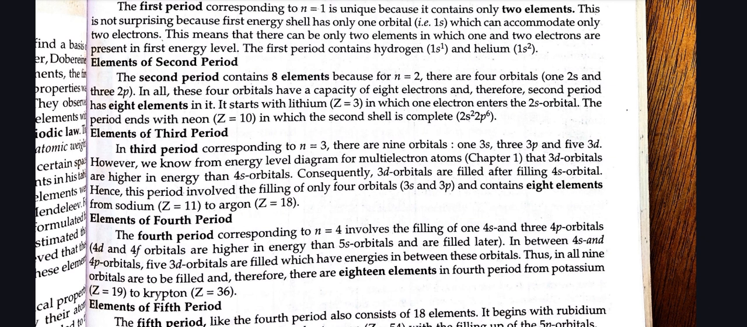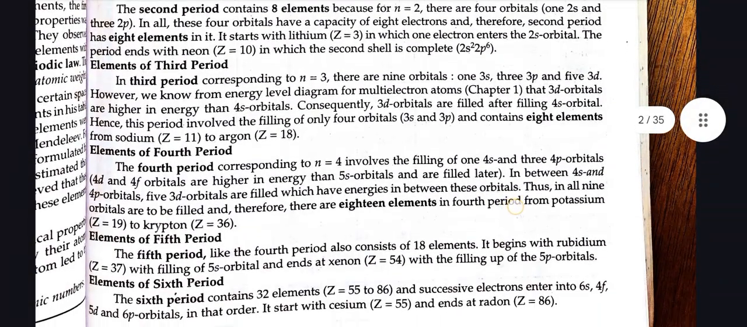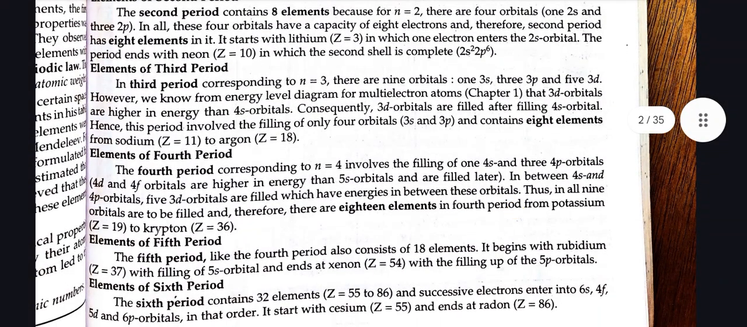Elements of second period. The second period contains 8 elements because for n equals 2 there are 4 orbitals, 1 2s and 3 2p. In all, these 4 orbitals have a capacity of 8 electrons and therefore the second period has 8 elements in it. It starts with lithium, Z equals 3, in which 1 electron enters the 2s orbital. The period ends with neon, Z equals 10, in which the second shell is complete, 2s2 2p6.